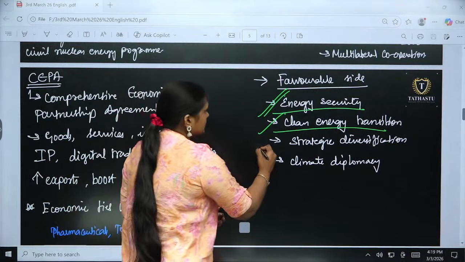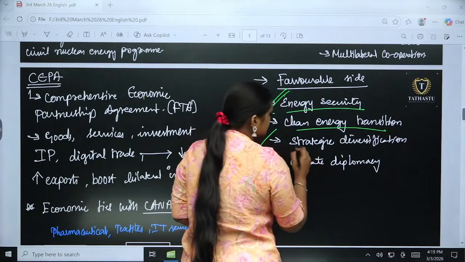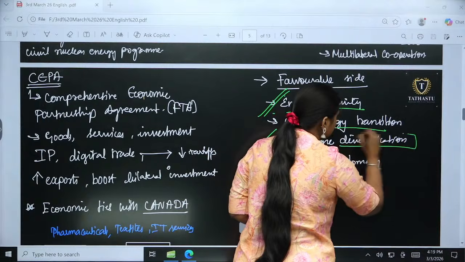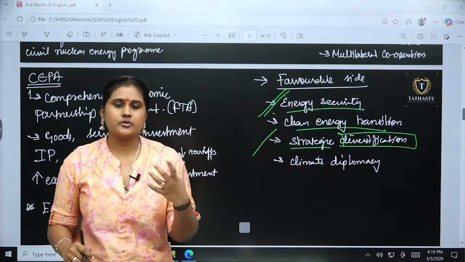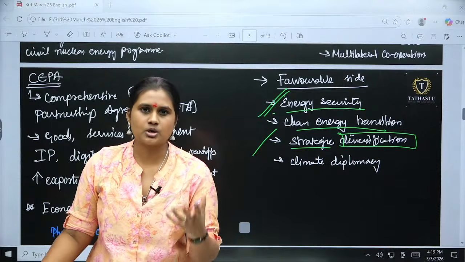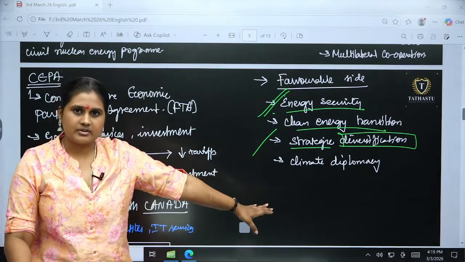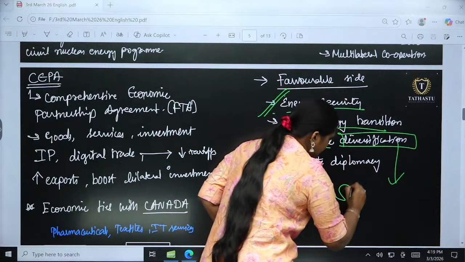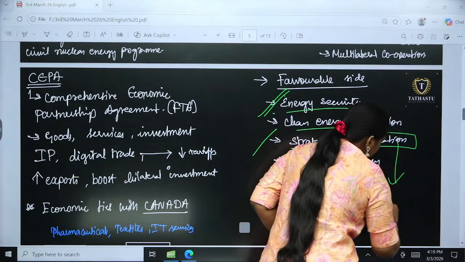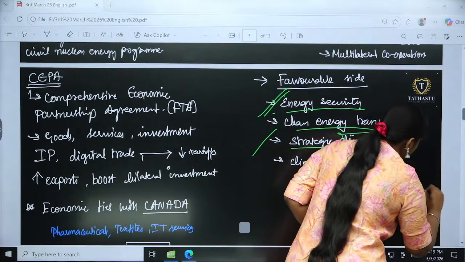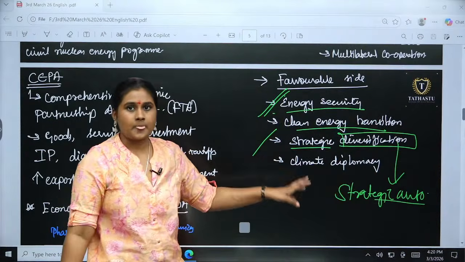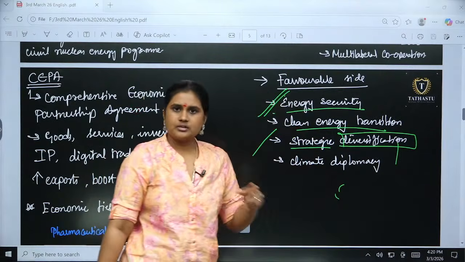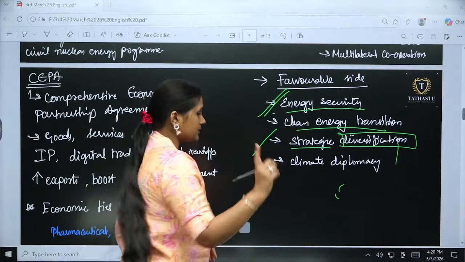Okay. Then the third one is about strategic diversification. That means using multiple countries for one particular good or service, so that we don't have a dependency on any one country. Thereby, we will have strategic autonomy. This is more important for India. See, we will be discussing this part in the Iran war also. We will be talking about that. Keep that in mind.